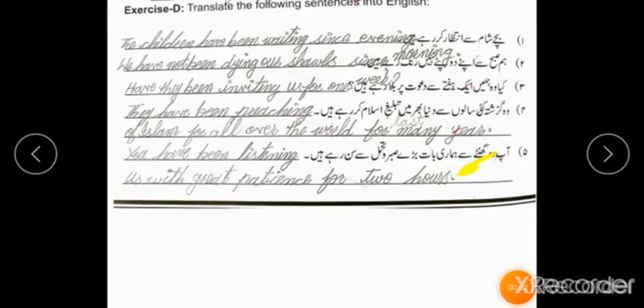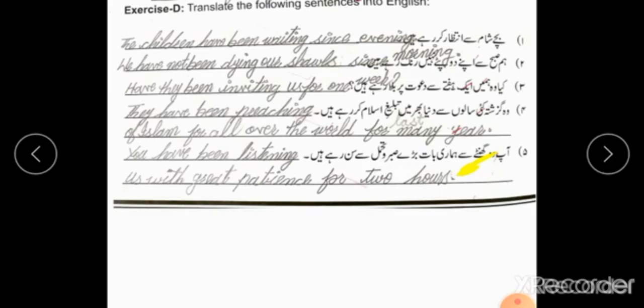Exercise D. Translate the following sentences into English. बच्चे शाम से इंतज़ार कर रहे हैं. The children have been waiting since evening. हम सुबह से अपने दुपट्टे नहीं रंग रहे हैं. We have not been dyeing our shawls since morning. क्या वो हमें एक हफ्ते से दावत पर बुला रहे हैं? Have they been inviting us for 1 week?